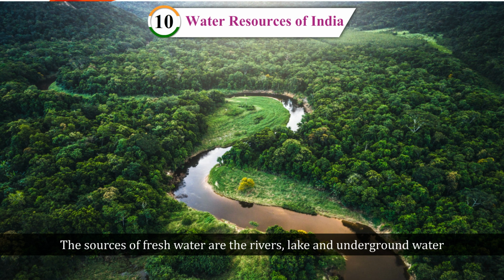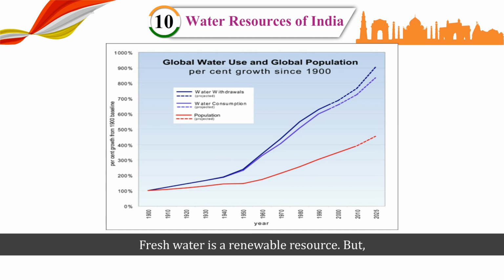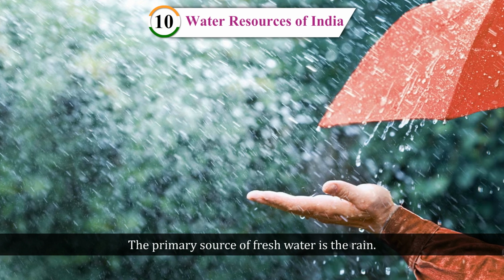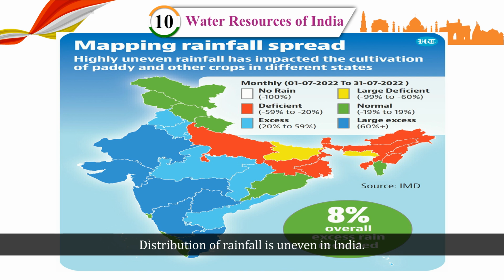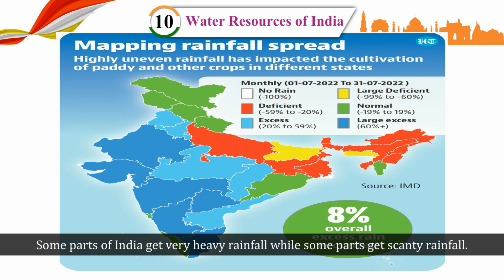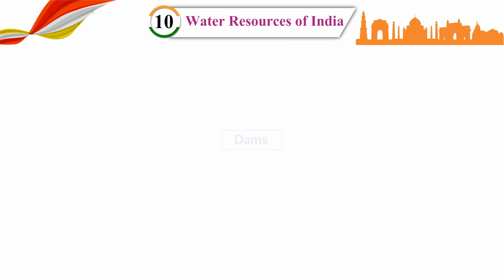The sources of fresh water are the rivers, lakes and underground water. Fresh water is a renewable resource, but with the increase in population, its supply is decreasing gradually. The primary source of fresh water is the rain. Distribution of rainfall is uneven in India. Some parts of India get very heavy rainfall while some parts get scanty rainfall. We need water throughout the year to grow crops well.